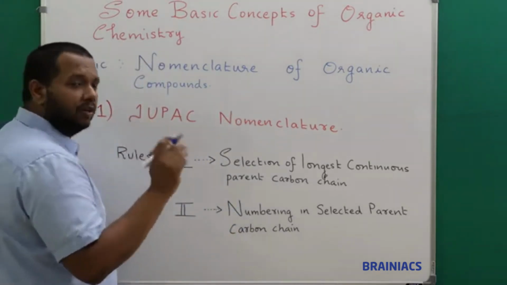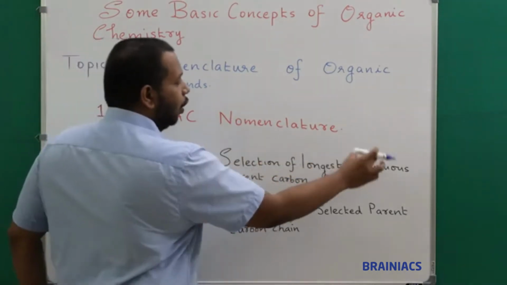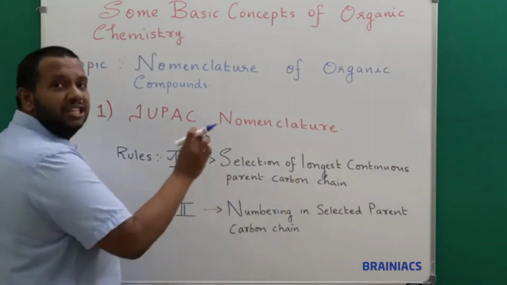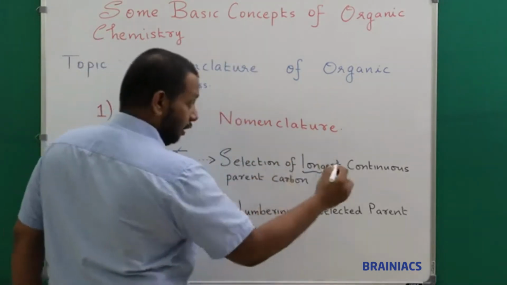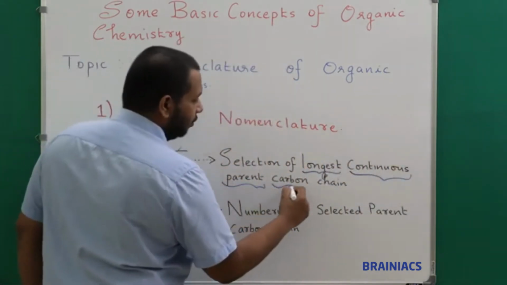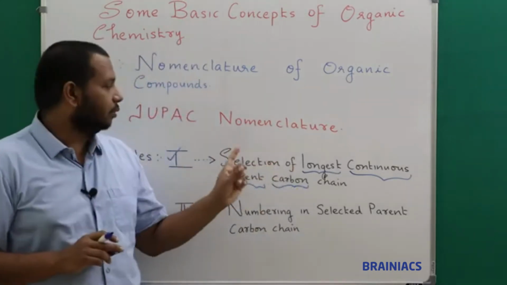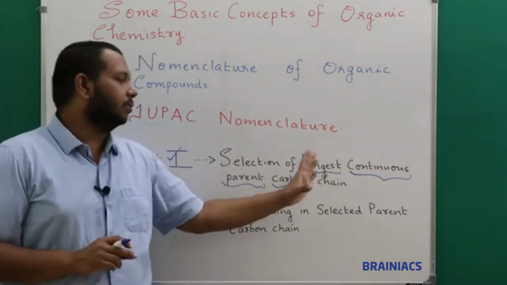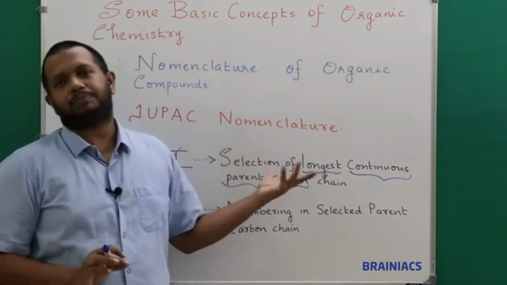The first main rule you should remember is the selection of the longest continuous parent carbon chain. Here each term has a meaning and importance: longest, very important; continuous, very very important; parent, very important; carbon chain. So all four terms are important. The first rule is selection of the longest continuous parent carbon chain, and I will explain what this is. Don't worry, we will go in depth into this.